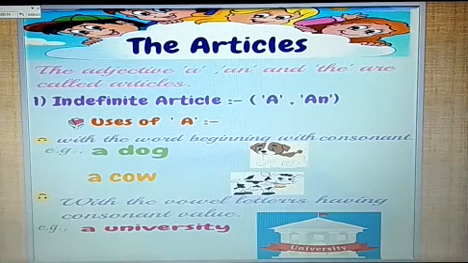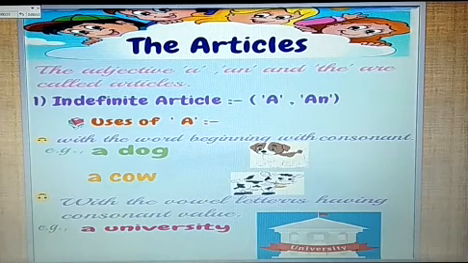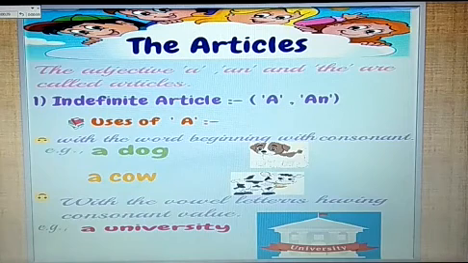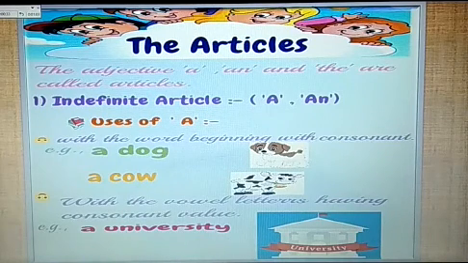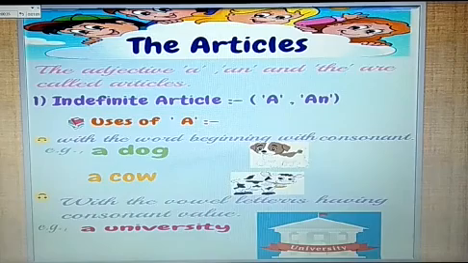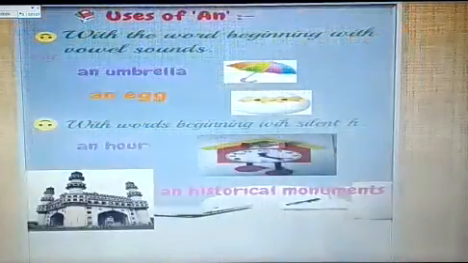First, indefinite article. A and an are considered as indefinite articles. Use of a. A is used with the word beginning with a consonant. For example, a dog, a cow. A is also used with the vowel letter having consonant value. For example, a university.